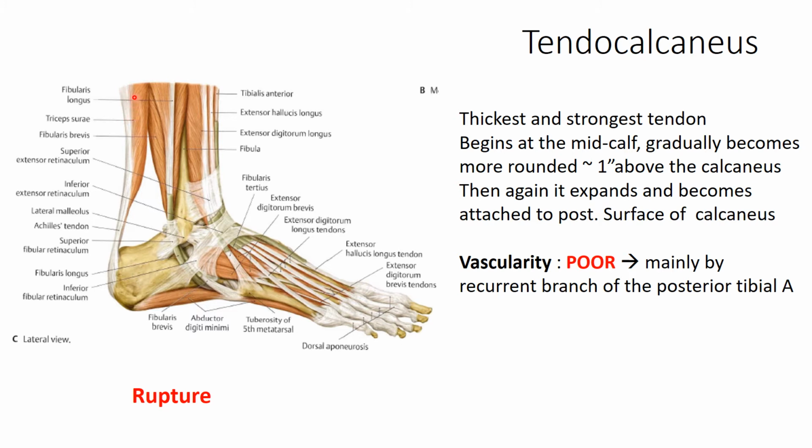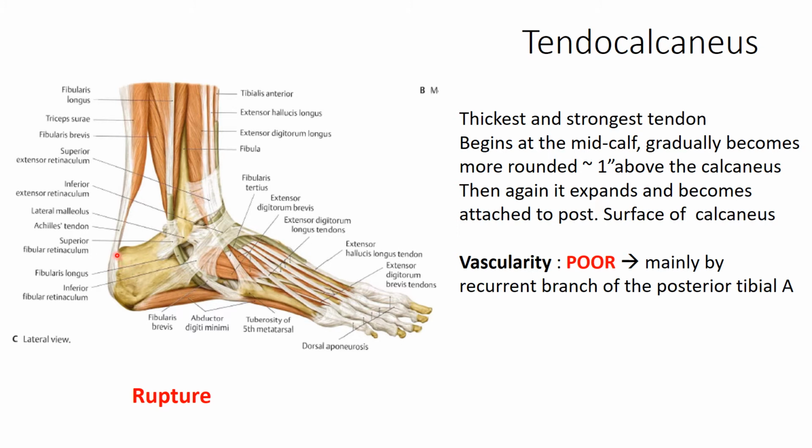Gradually it becomes more rounded, and about 1 inch above the calcaneus it is a constricted, rounded tendon. Then it expands again and is attached to the posterior surface of the calcaneus.